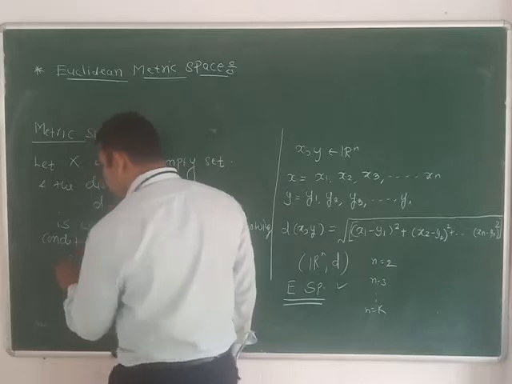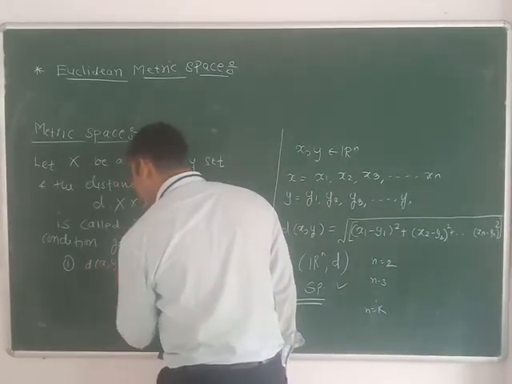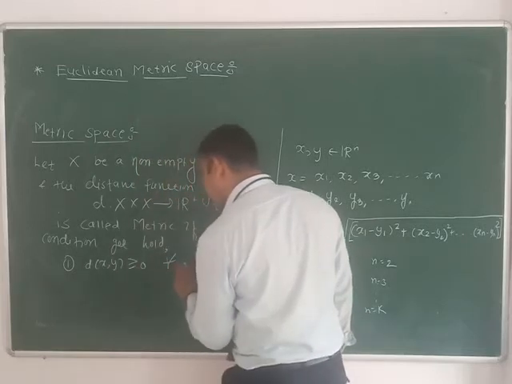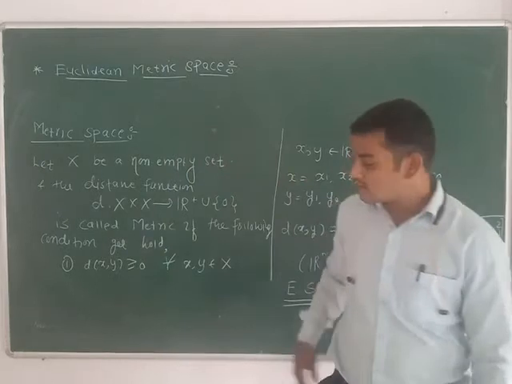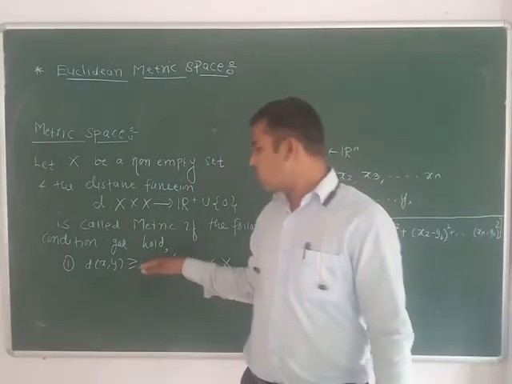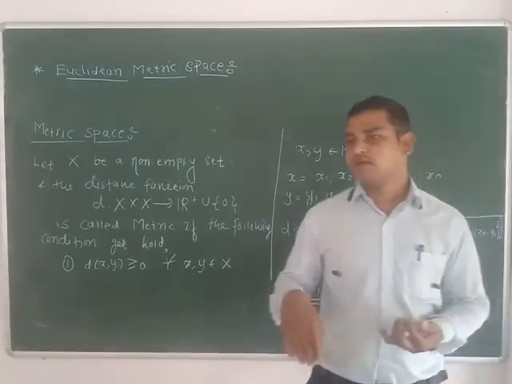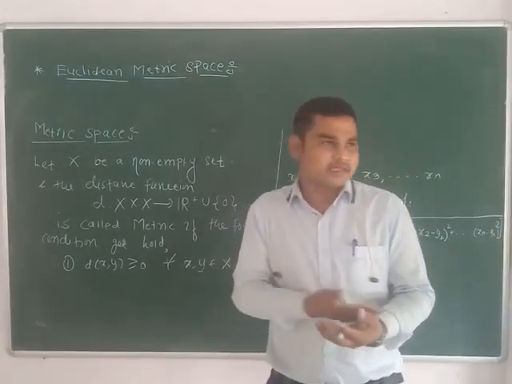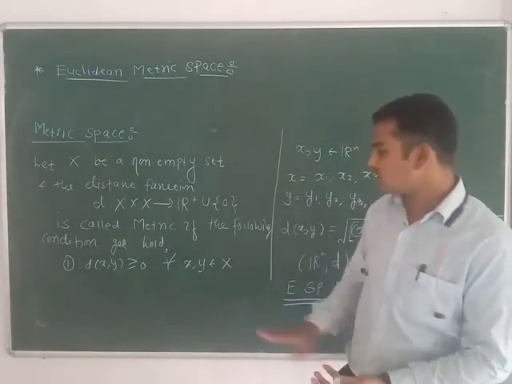First condition is d of x comma y is greater than or equal to 0 for all x comma y belongs to capital X. That is, distance is always a non-negative number. Distance may be 0, or distance may have any positive value. Distance is never negative.